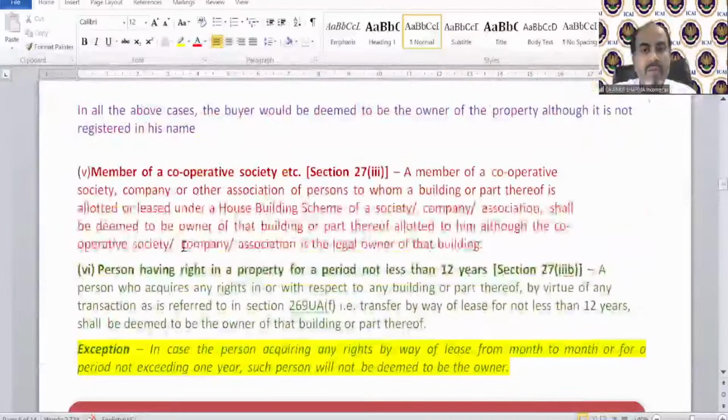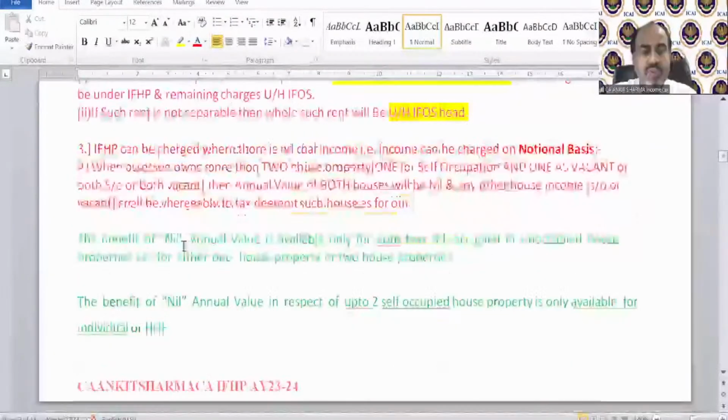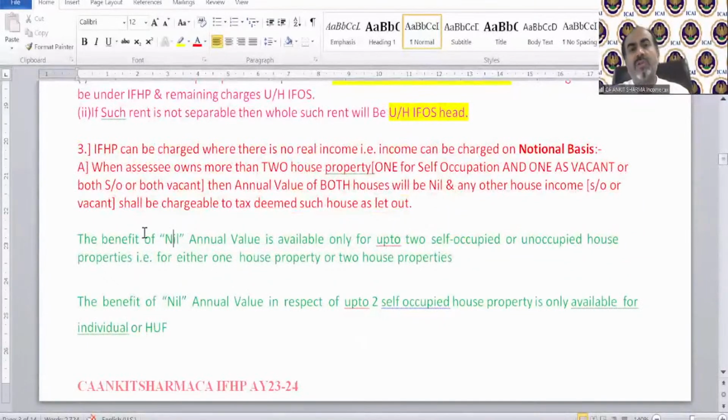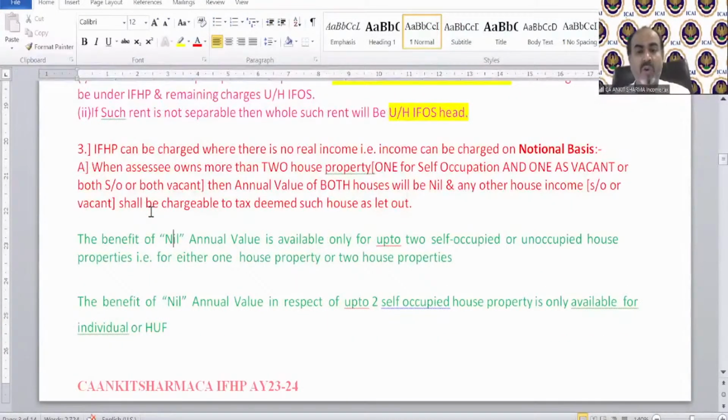Okay, that was the initial clarification after the charging section. This was okay. So point number 3, what we discussed in composite rent. After that, note number 3, I told you that we will discuss this note later on.